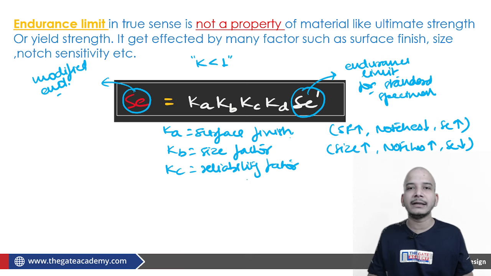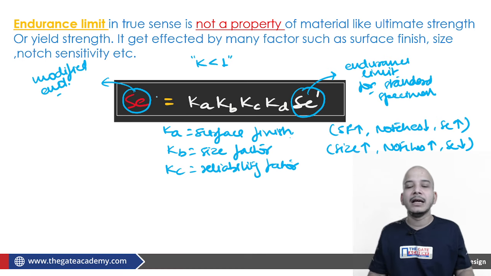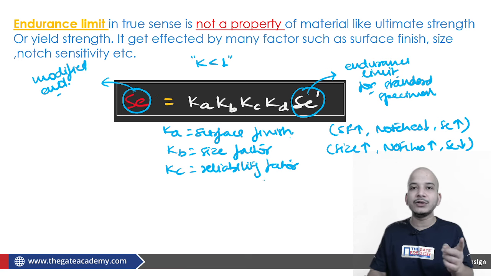Now it is not like that, the more the reliability, the more the value of Kc. It is not like that. Everything is decided by the way the product has been made, finished, and made of a particular material. The dimension, everything is decided. Now the point is where we are going to use it. It is not the reliability which you will get after using this. It is what reliability you want.